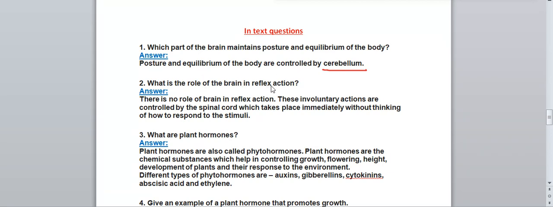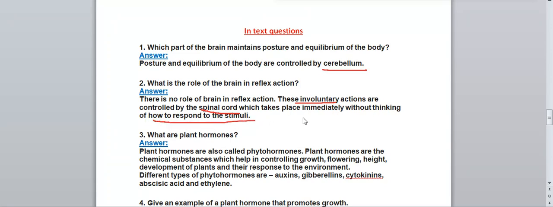What is the role of the brain in reflex action? There is no role of the brain in reflex action. These involuntary actions are controlled by the spinal cord, which takes place immediately without thinking of how to respond to stimuli. Involuntary means these are not under our control. Reflex actions are controlled by the spinal cord, which take place immediately without thinking of how to respond to the stimuli.